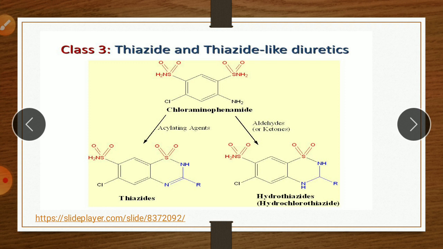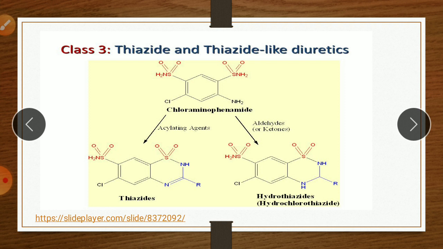So if you see the synthesis or chemistry of thiazide diuretics, here the starting material is chloraminophenamide. When this chloraminophenamide is treated either with an acylating agent or aldehyde and ketone, it gives 1,2,4-benzothiazine 1,1-dioxide. So it is a 1,1-dioxide. The general name of this compound is 1,2,4-benzothiazine 1,1-dioxide and the corresponding dihydro derivative, and this type of compound is called a thiazide.